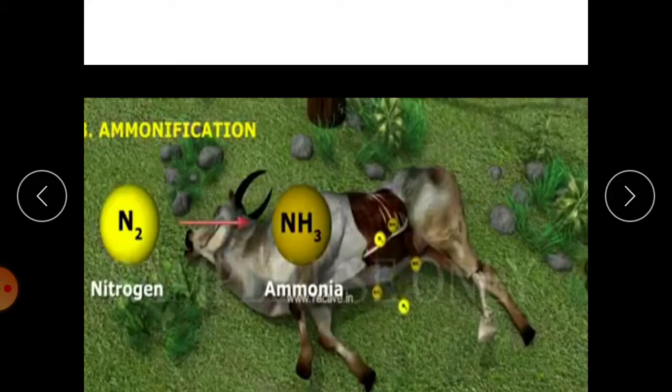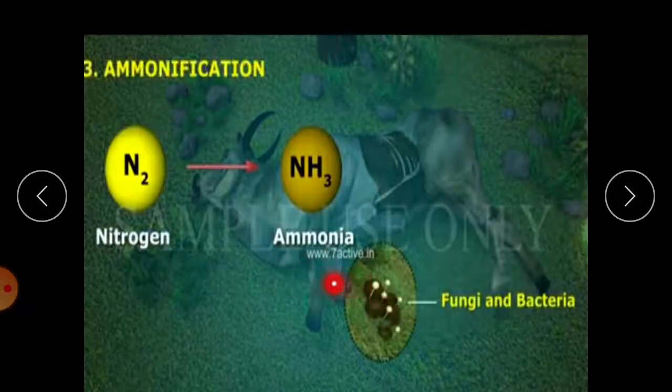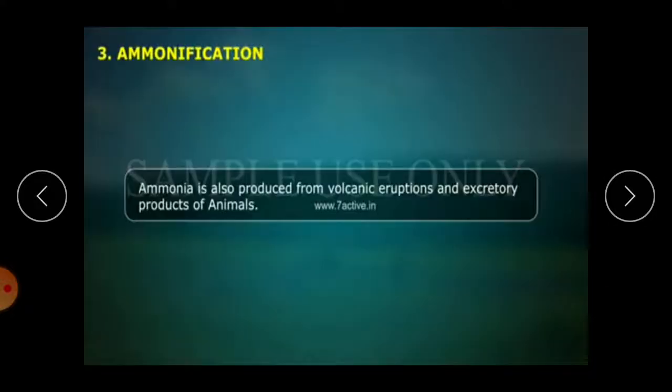Ammonification. The process of converting organic nitrogen into ammonia when animals die is known as ammonification. This process is carried out by some saprophytes like fungi and bacteria. Ammonia is also produced from volcanic eruptions and excretory products of animals.